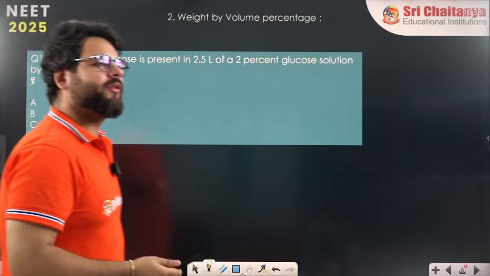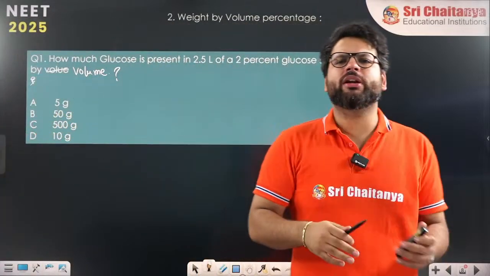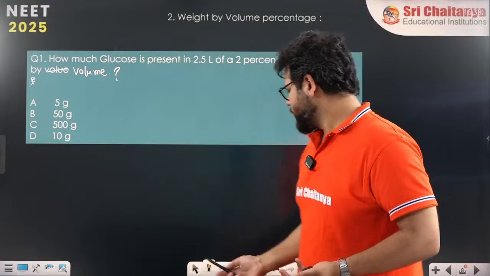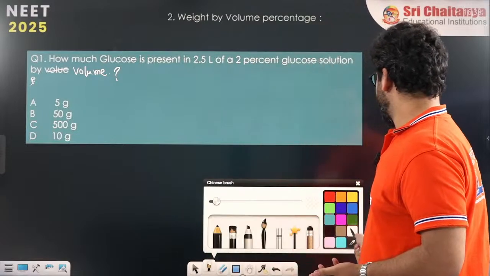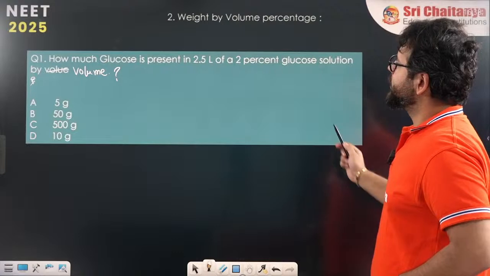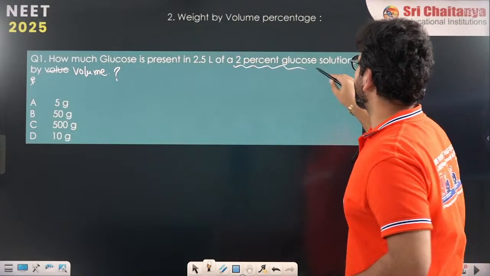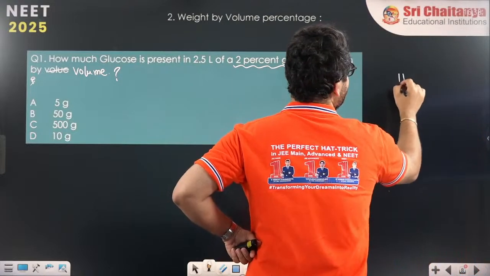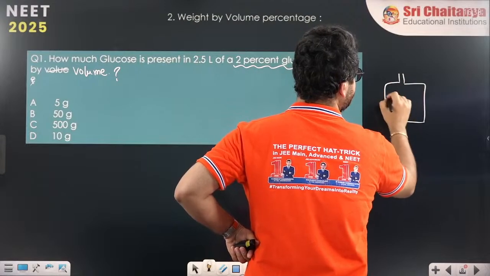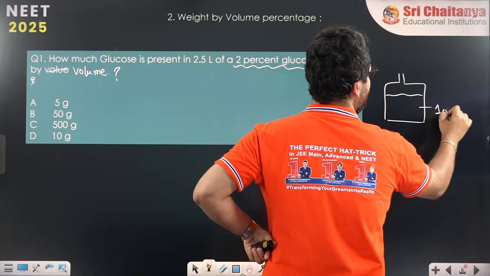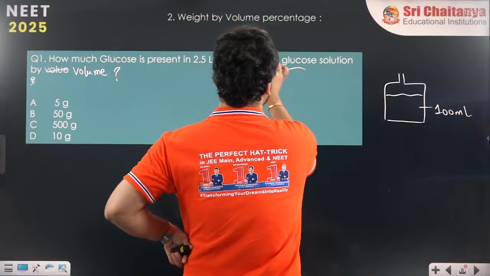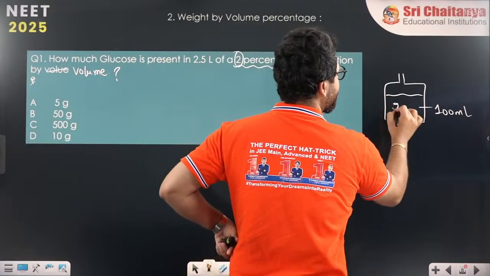Okay, very good. 50 gram is correct. You could also do it by unitary method. Unitary method will say, 2% glucose solution means if I take exactly 100 ml of solution, in this 100 ml, exactly 2 gram glucose is present.